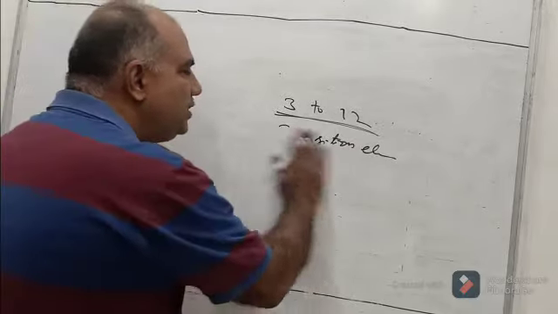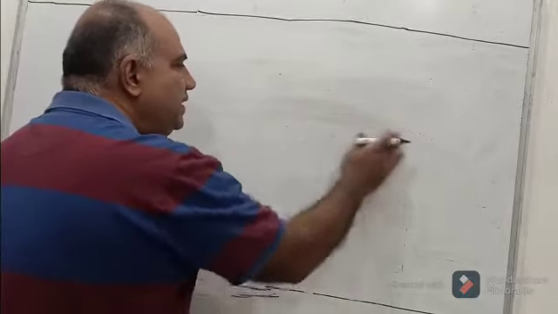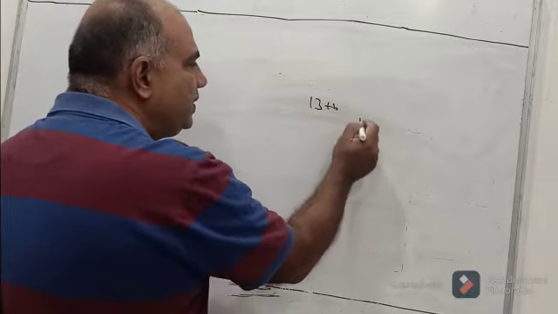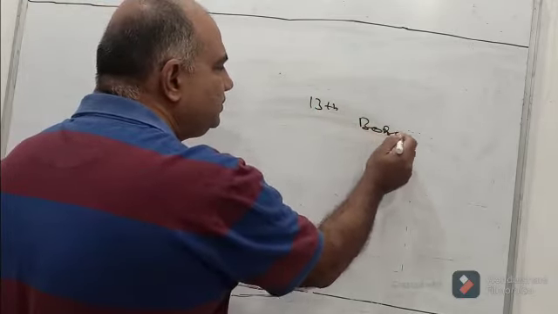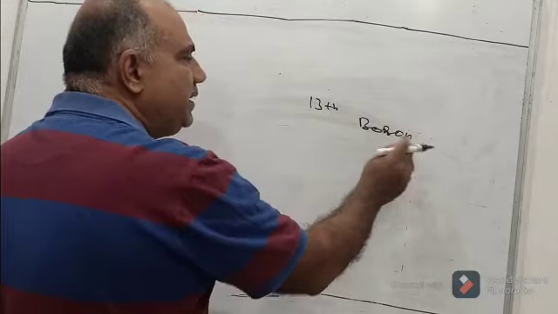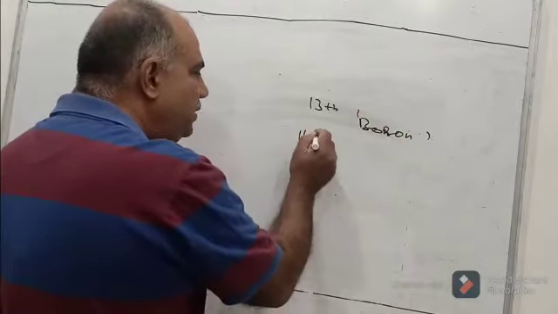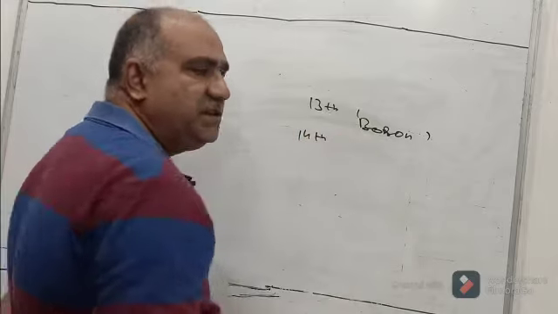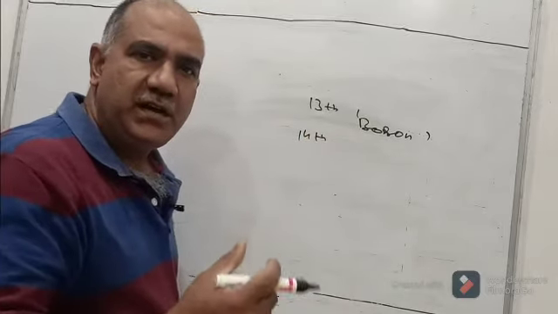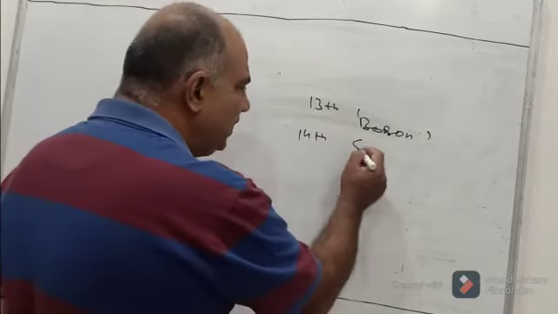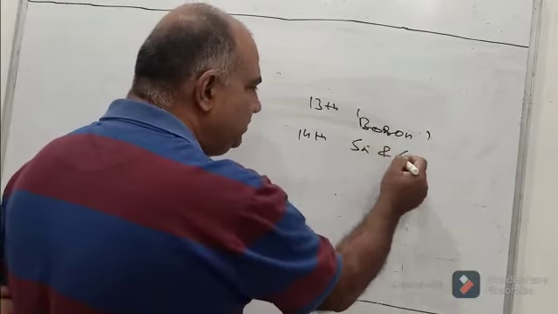In addition, there are certain elements which are metalloids or semi-metals, showing characteristics between metals and non-metals. In the 13th group there is boron. In the 14th group you have silicon and germanium.